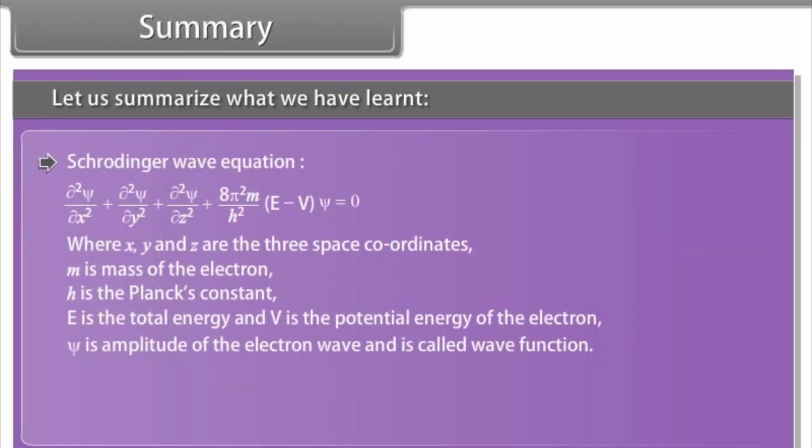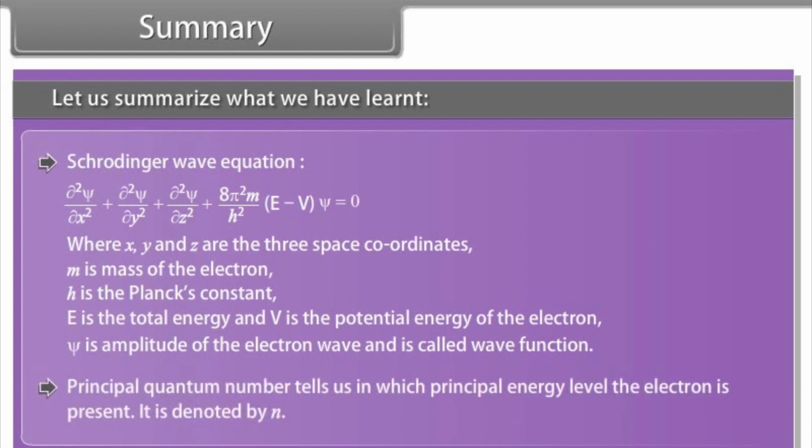Schrödinger wave equation, where x, y and z are 3 space coordinates, m is mass of electron, h is Planck's constant, E is the total energy and V is the potential energy of the electron. Psi is amplitude of the electron wave and is called wave function.